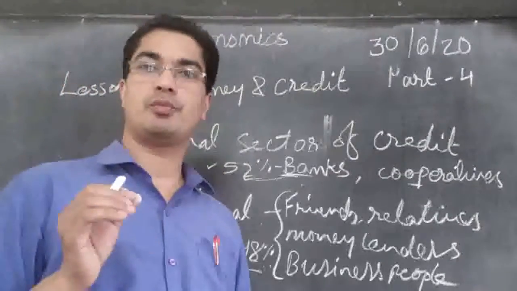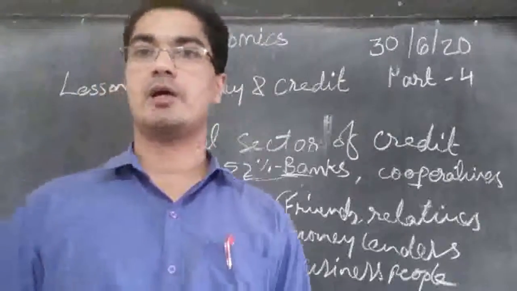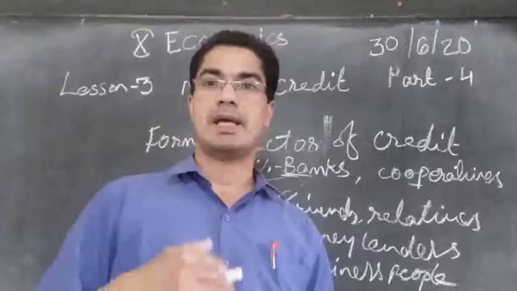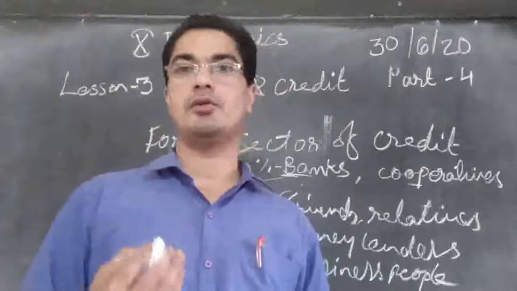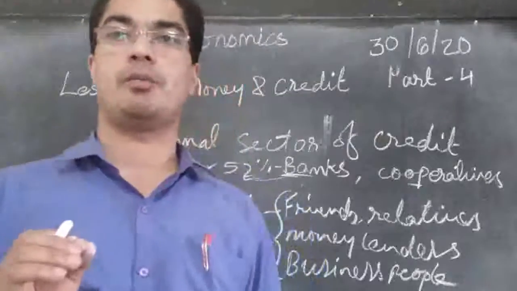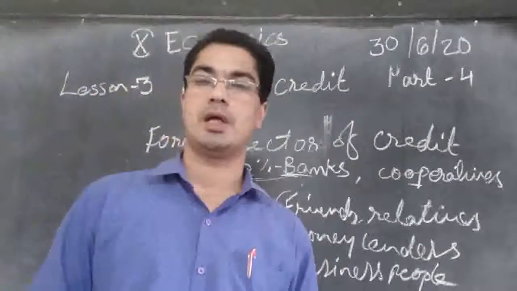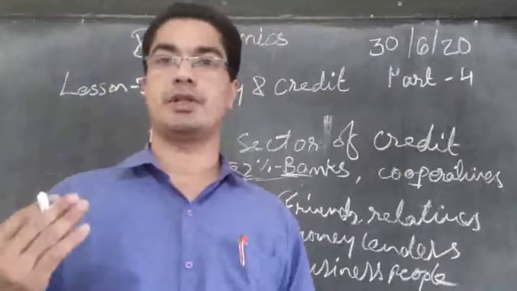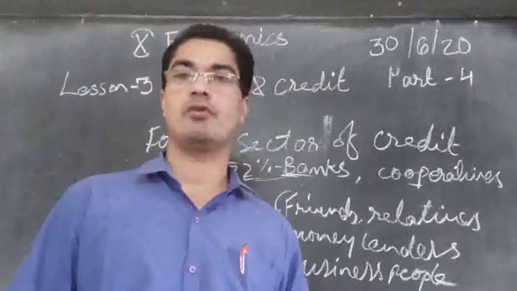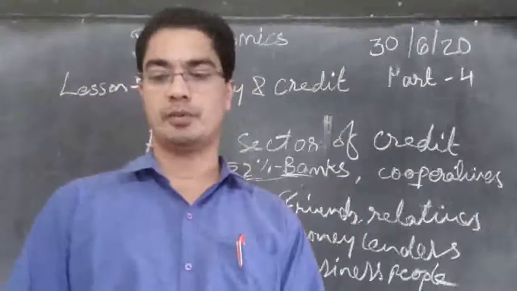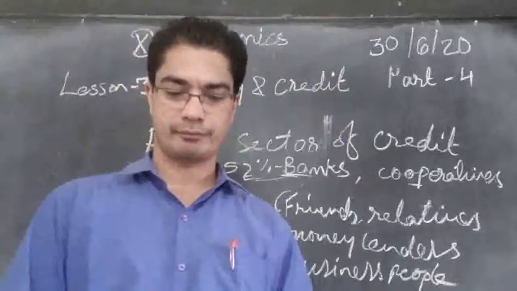So in order to help the poor people living in the rural area or in the village area, the banks have to come forward in extending loans. If the banks don't help, then these poor people will continue to be exploited by the money lenders and the private people, and they will continue to suffer and they will never become rich. Always they will remain poor. So the banks have to come forward in helping these people in dealing with all these problems.